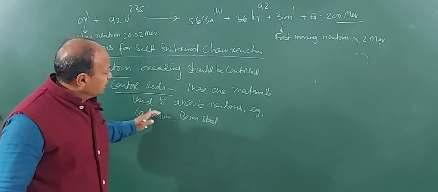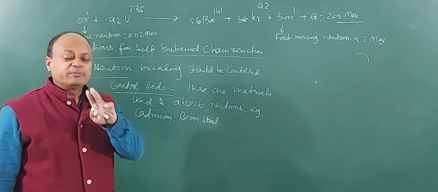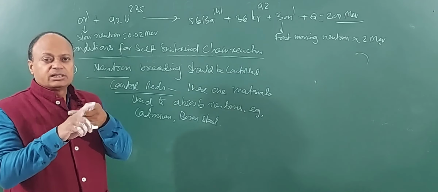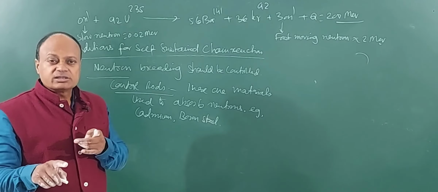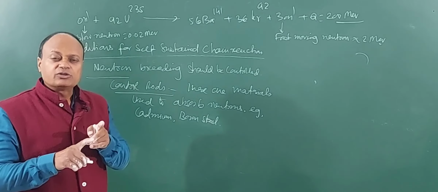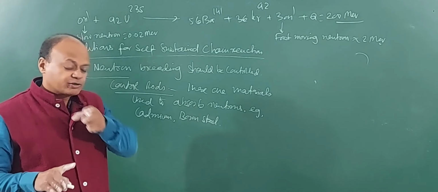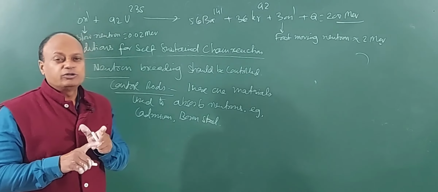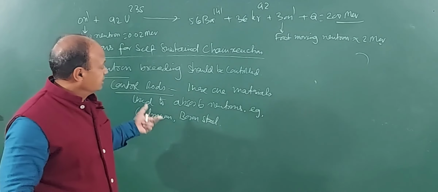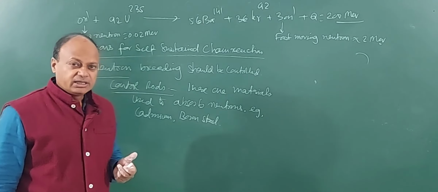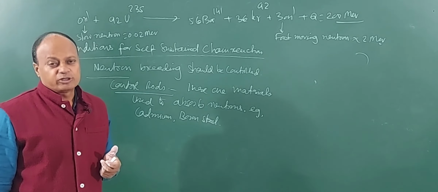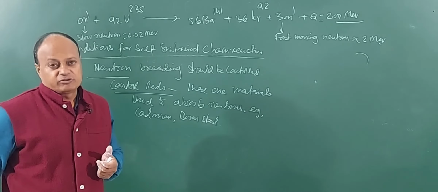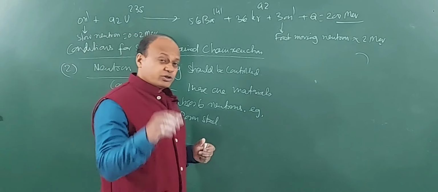Clear? So, we understood that there are two very important factors for maintaining a fission reaction. One is that we should slow down the neutrons, and number two, the neutron breeding should be controlled. For slowing down neutrons, we are using what? Moderators, and for controlling neutron breeding, we are using control rods. Clear? Control rods are made up of cadmium, boron, steel. They have a large cross section area and they are capable of absorbing neutrons.